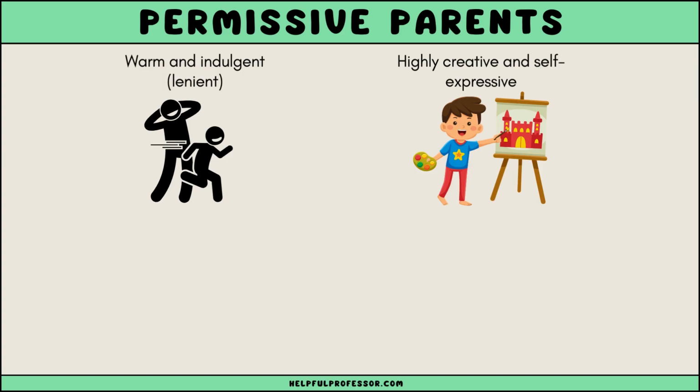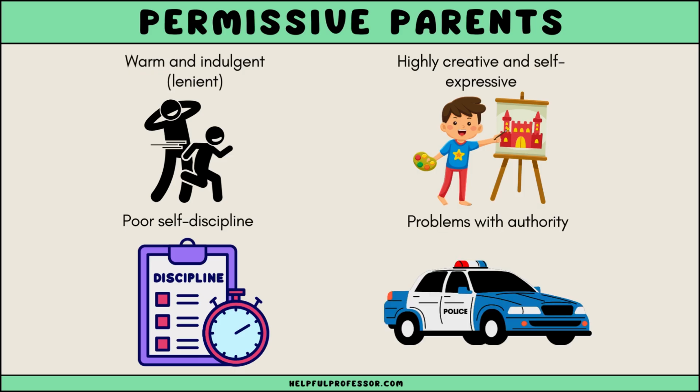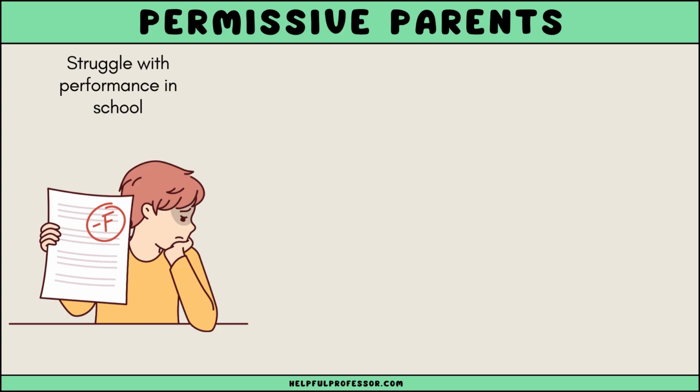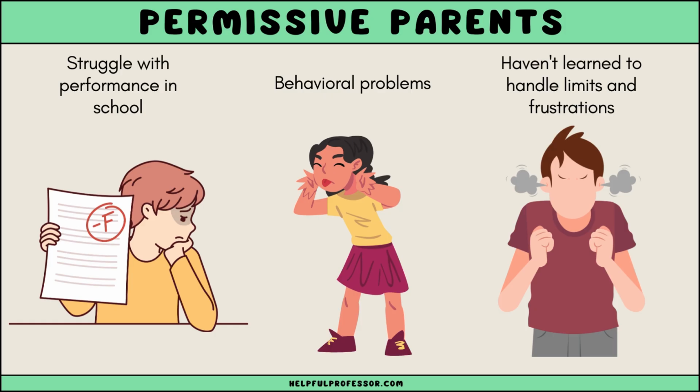While these children might develop strong creativity and self-expression, the lack of structure can lead to poor self-discipline and problems with authority. Children raised by permissive parents often struggle with performance in school and may exhibit behavioral problems as they haven't learned to handle limits and frustrations.